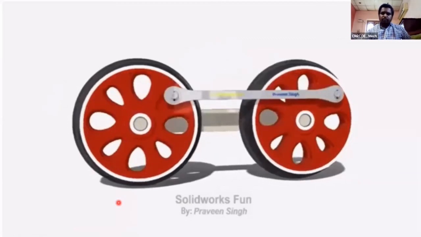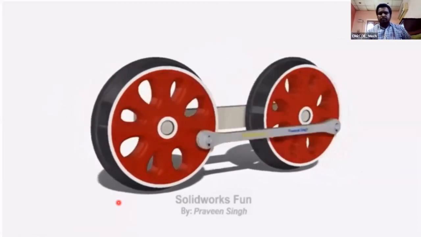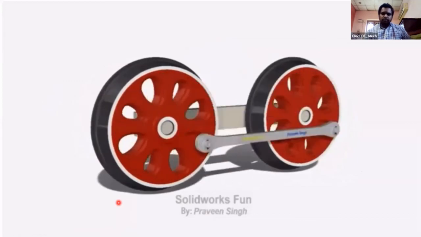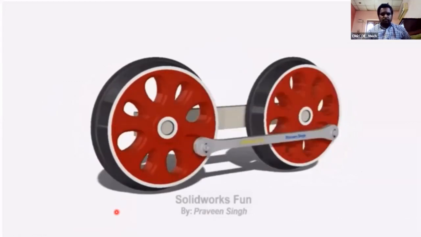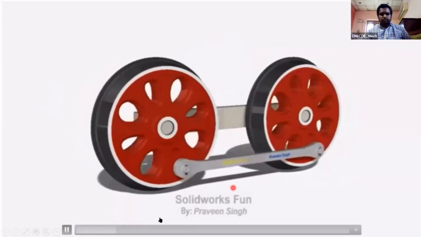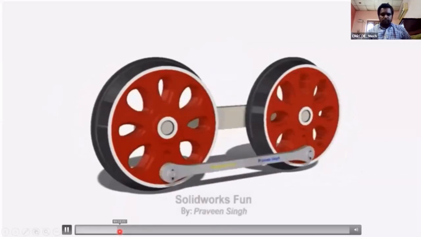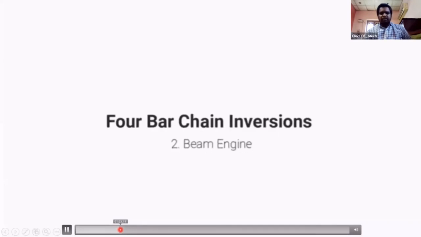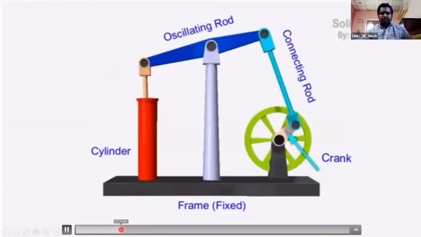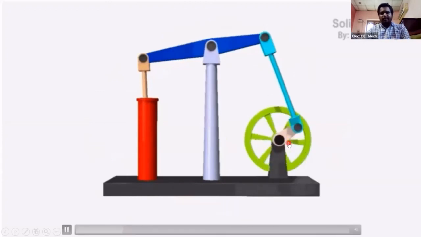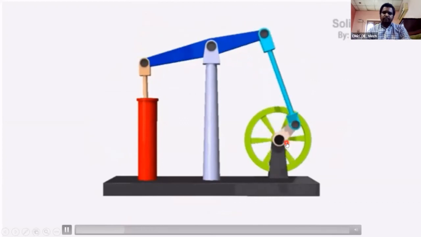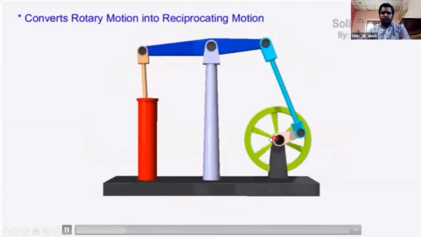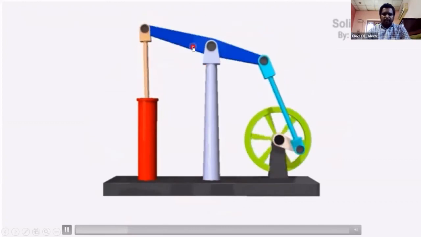Inversion of the 4-bar mechanism. Beam engine, second inversion. This is the connecting rod, crank. This is the oscillating part. Blue color is lever.